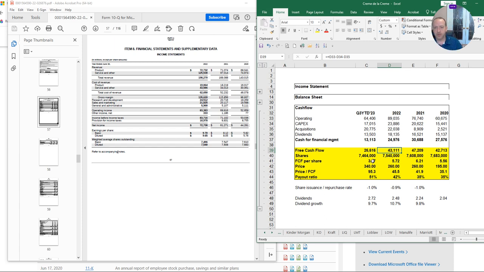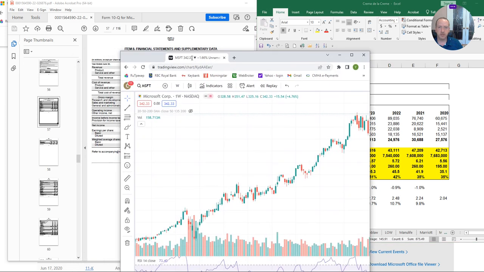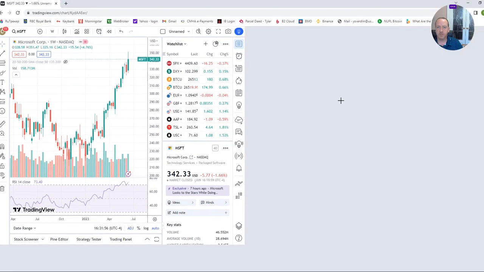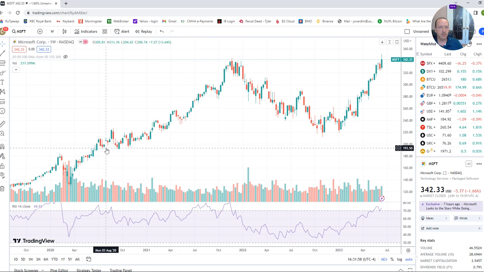So I calculate that free cash flow per share as just a straight formula in Excel, and then I look at the stock price. And stock price, simple chart. Like there's nothing fancy about it. Just go here. I roughly look at the last 3 years. I sort of look at the date of the financial statement. So Microsoft year end is June. So you go to June.